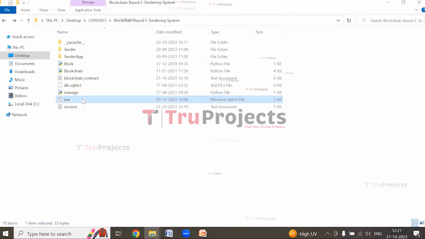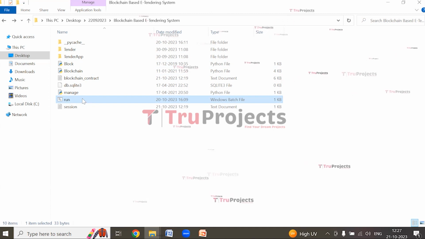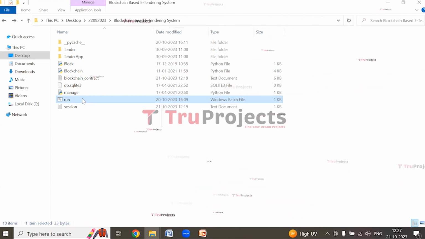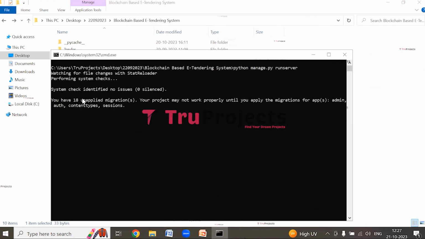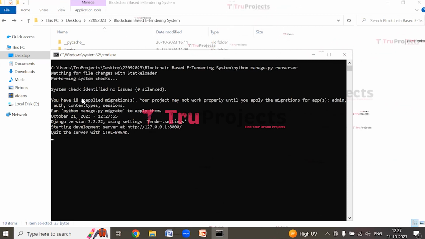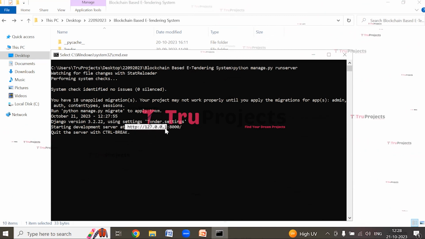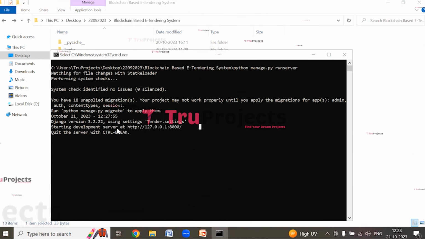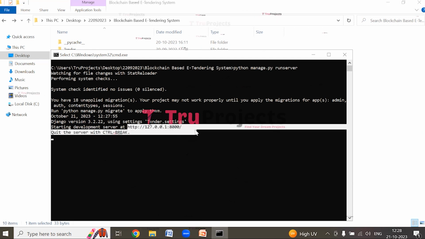Instead of executing the project through command line interface, we have created a Windows bat file to execute the project. Double click on it to start the application. The Django framework will host the application locally at the default address, which is the localhost, and port, which is this. Now copy this local link provided by the framework.